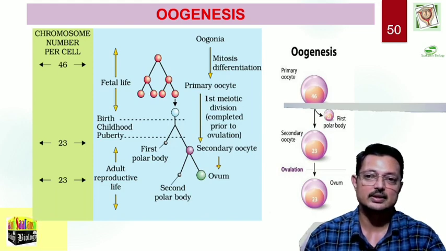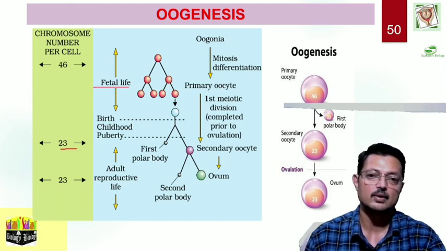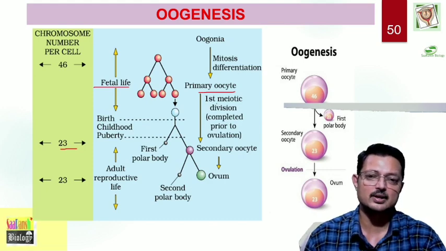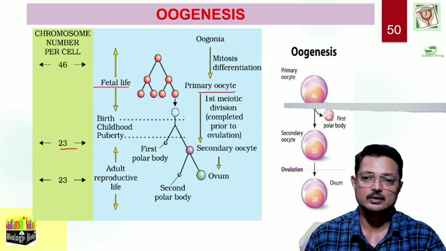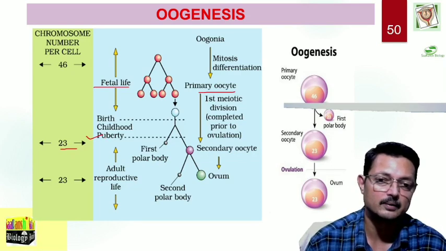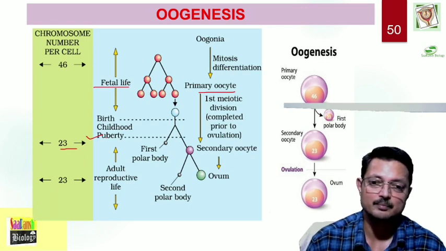It starts in fetal life, and there are a lot of oogonial mother cells, which produce primary oocytes. Oogonial cells produce primary oocytes as a result of mitosis, and the primary oocyte is normally arrested in prophase 1 of meiosis at birth, in childhood and until puberty. At puberty, when the hormonal action is prominent, the first meiotic division is completed prior to ovulation.